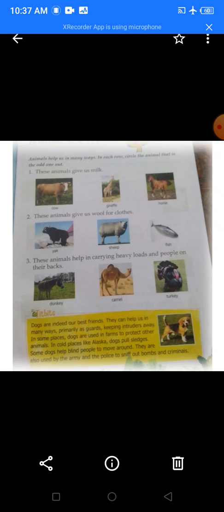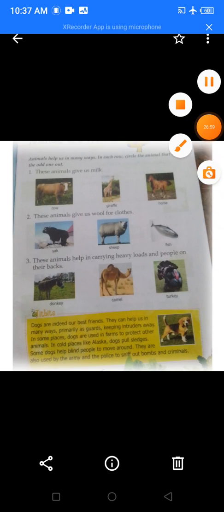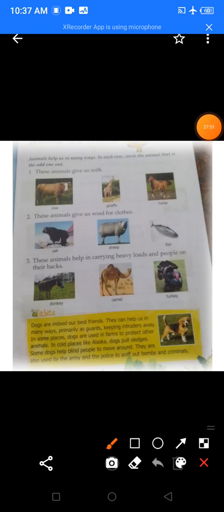Okay. Now this animal gives us wool. Okay. So whom you will circle? You will circle fish, because fish doesn't give us wool. Okay. Now the next question. These animals help in carrying heavy loads and people on their backs. The turkey doesn't help us in carrying heavy loads or people on their backs.